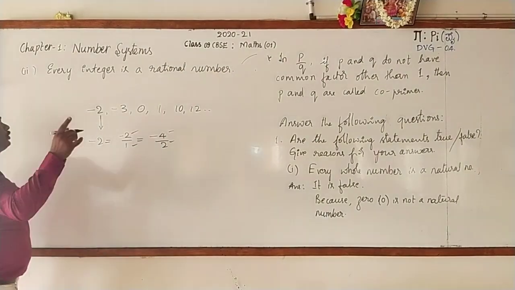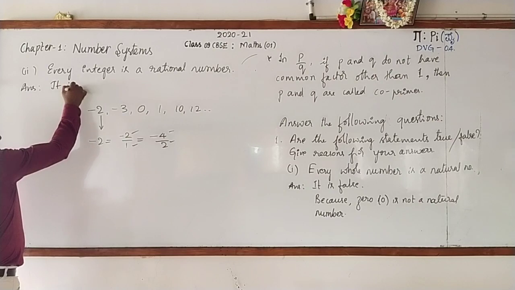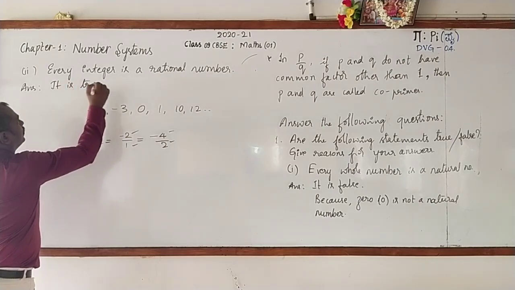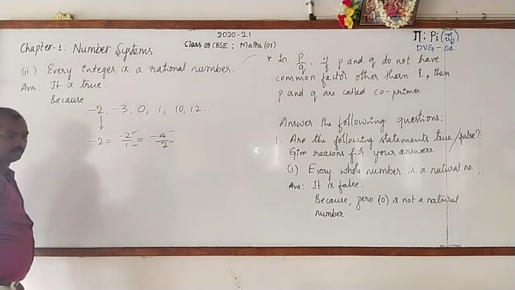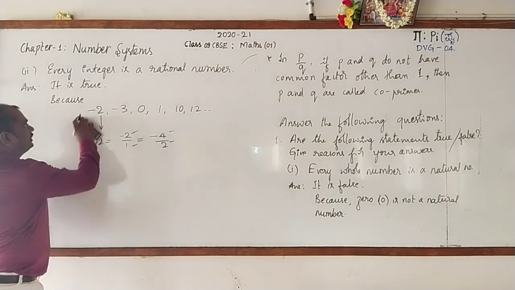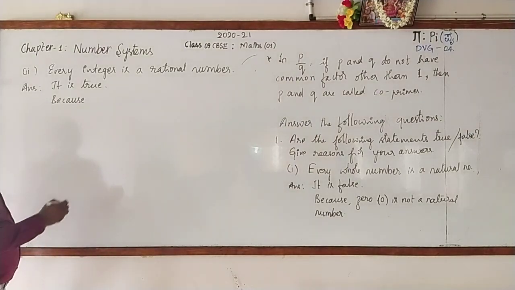It is true. Answer: it is true. Why is it true? Because every integer can be expressed in the form of p by q.